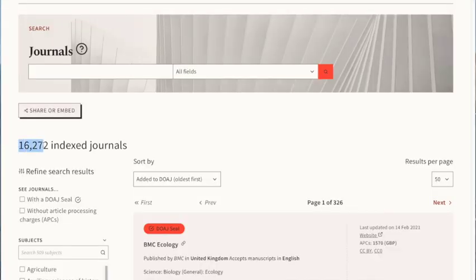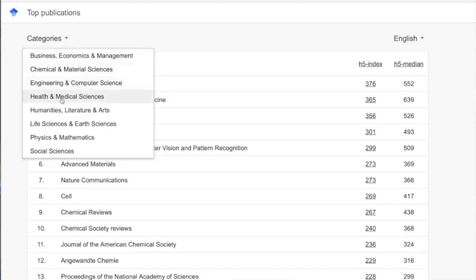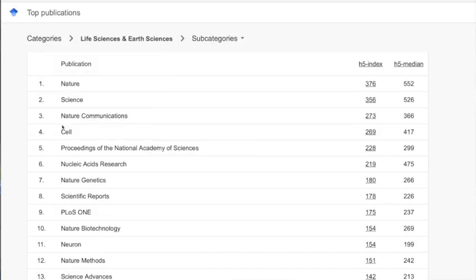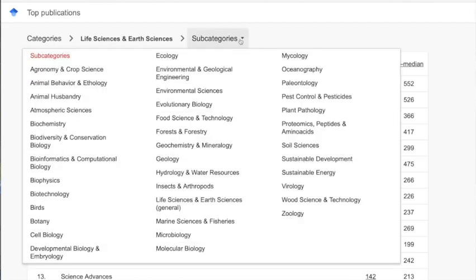So there's so many journals out there right now. There are thousands upon thousands of scientific journals in every category of scientific research, and every year there are more journals appearing on the scene. So how do you choose where you're going to submit your work?